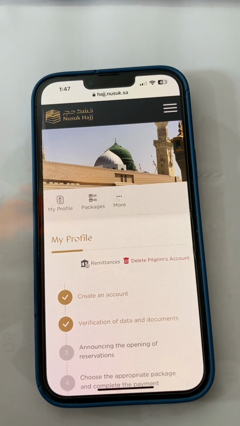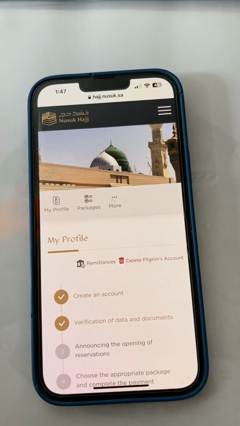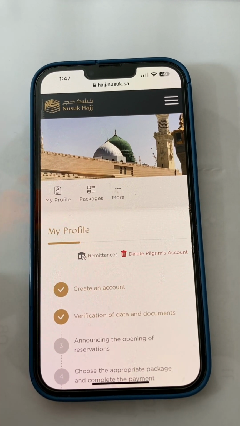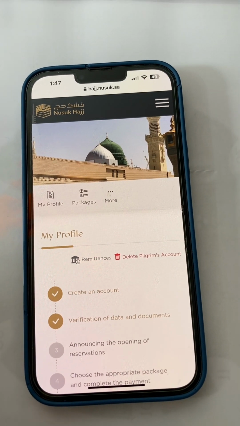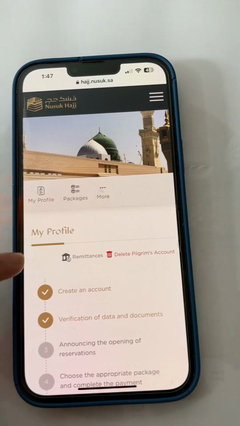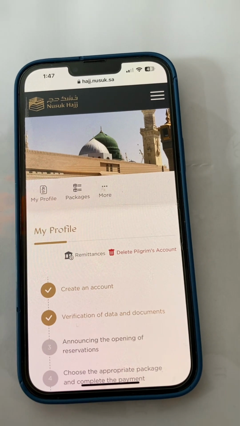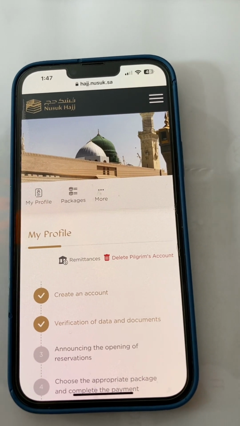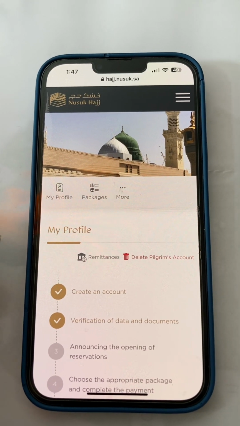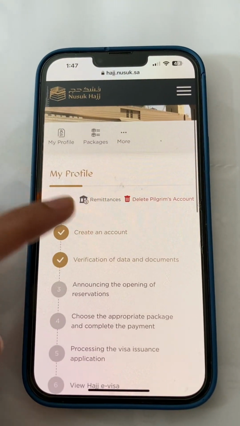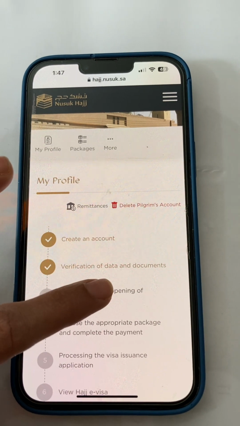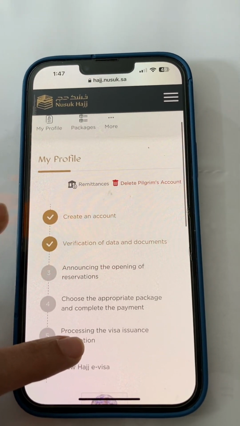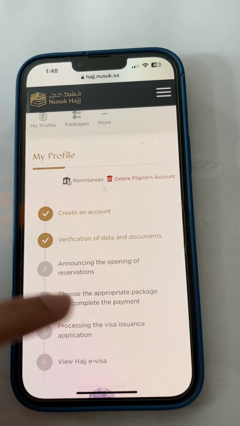Now my application is approved because I uploaded the right documents like passport and the picture according to the size they need. Keep in mind when you upload a document, the size must be right in JPG format, because if the document size is not right, they don't accept your application. And you can also add your companion, and your companion's application form must also be filled in the correct way with the correct documents. First they approve your application, after that they approve your companion's application form.